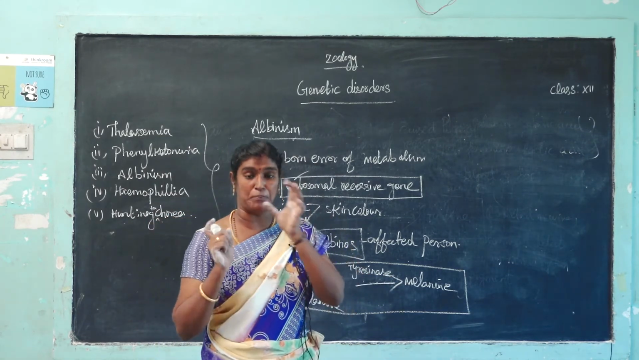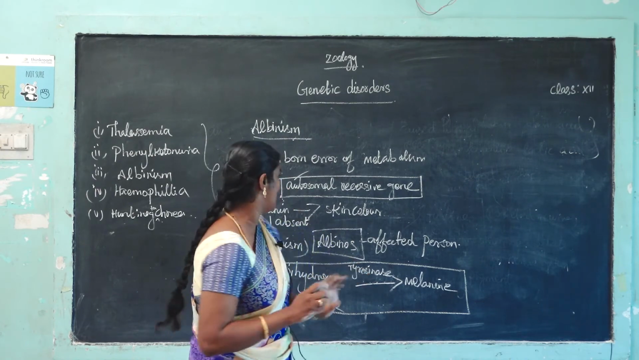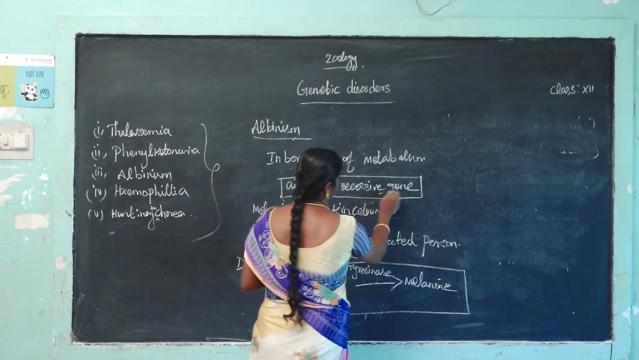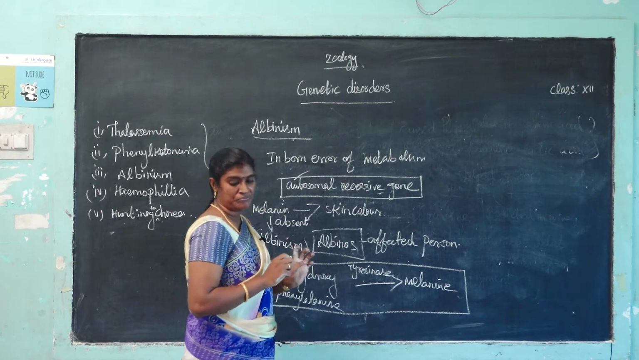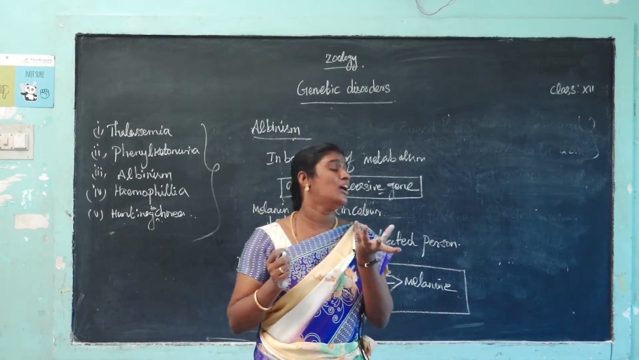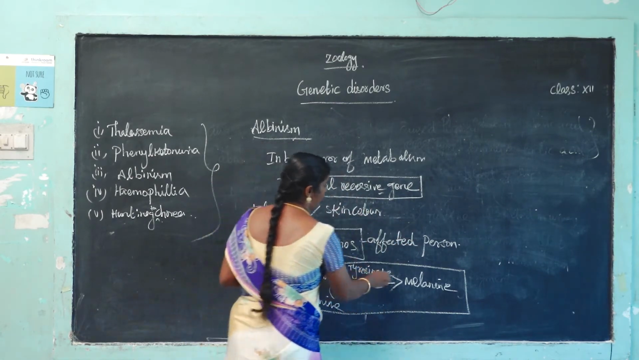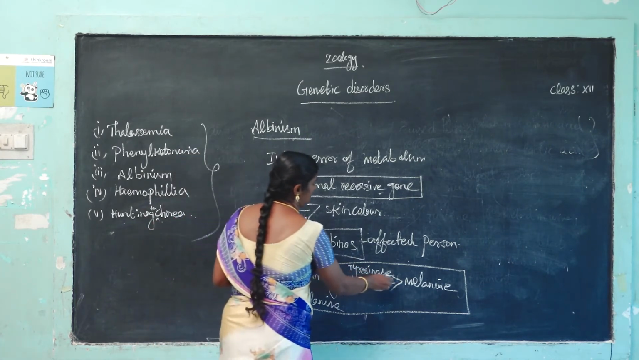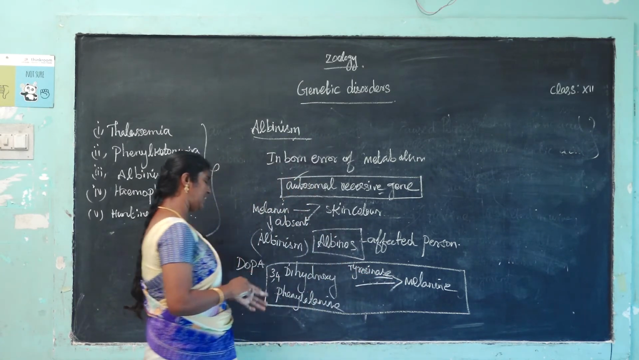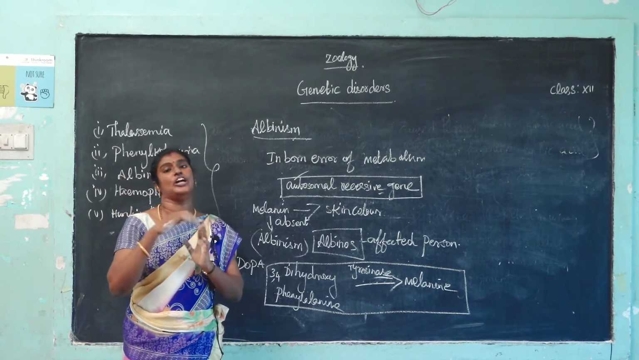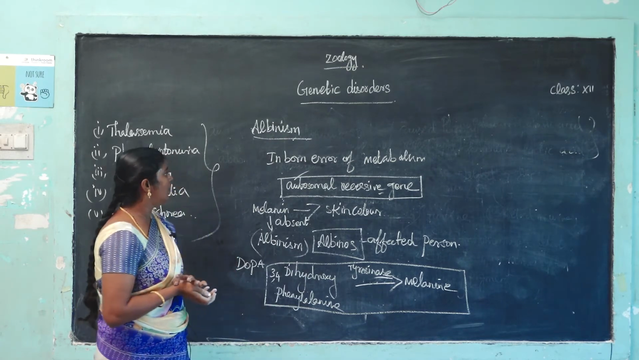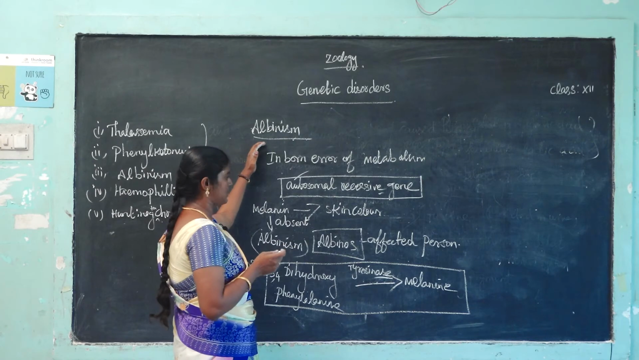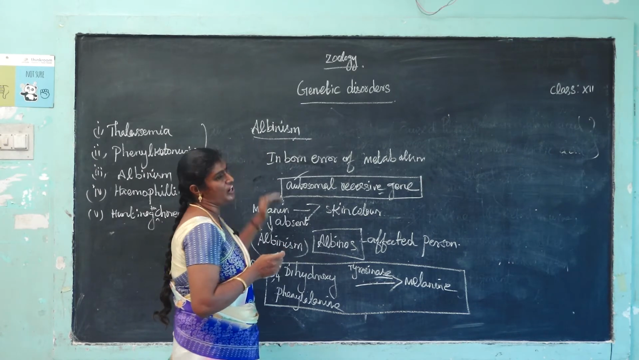Okay, a person with a recessive allele cannot produce tyrosinase. In the affected person, the tyrosinase enzyme cannot be produced. So dihydroxyphenylalanine cannot be converted to melanin. That is also known as albinism. The affected persons are called albinos.